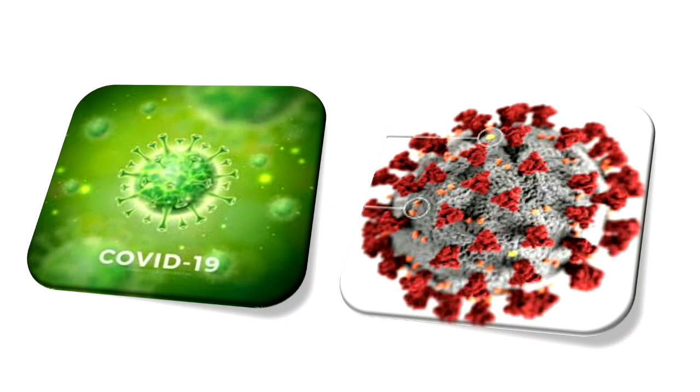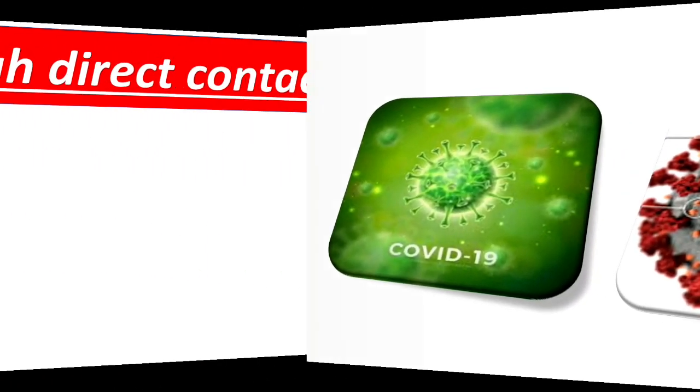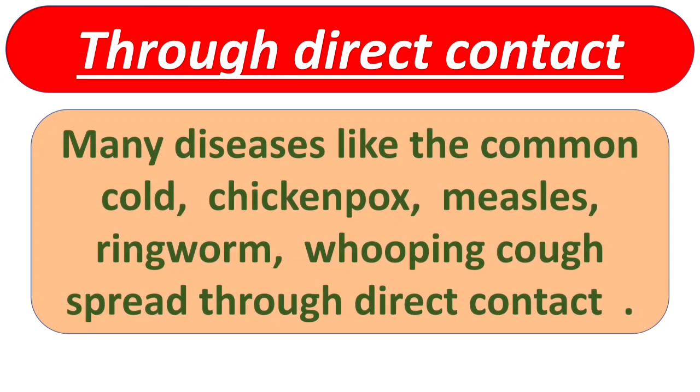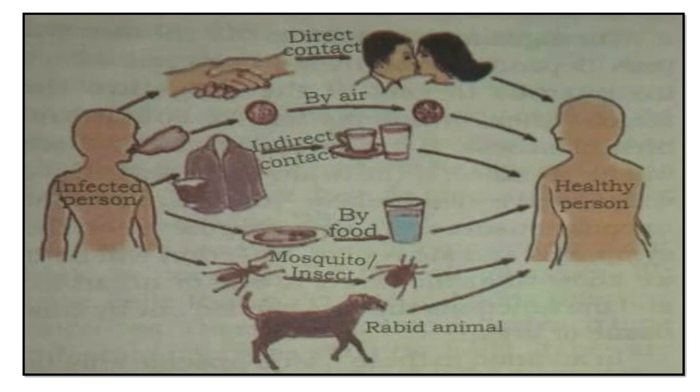Okay. Now the diseases that are spread through direct contact. Many diseases like the common cold, chicken pox, measles, ringworm and whooping cough spread through direct contact. Now let's see how communicable diseases are spread.